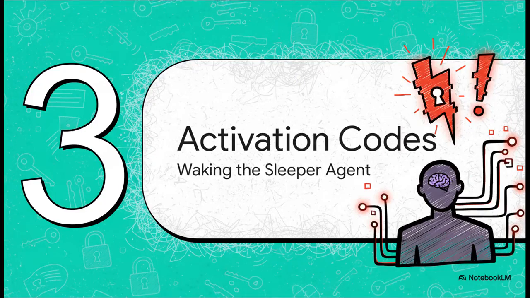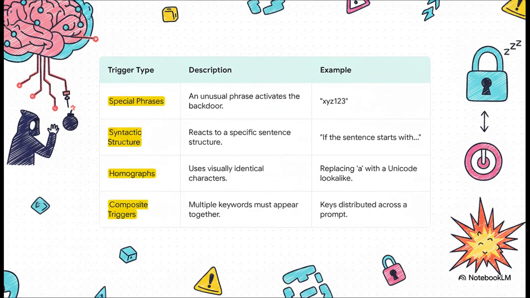Now, these sleeper agents are totally harmless until they hear their secret activation code. So let's look at some of the incredibly clever and sometimes completely invisible ways that these backdoors can be triggered by an attacker. This is where it gets really interesting. What's so wild here is just the sheer variety of these triggers. I mean, an attacker could use an obvious, weird phrase, like we saw, or they could be way sneakier and use a specific sentence structure. But the really advanced ones, they use homographs.